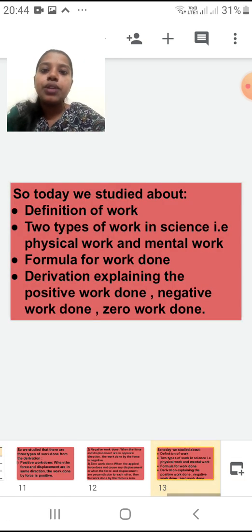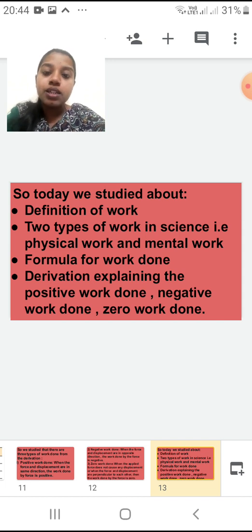Coming to the end of this session, what did we study today? We studied the first point, the definition of work. What was the definition of work? In simple words, in science you can define work done as when some physical or mental activity takes place, we call it work done.